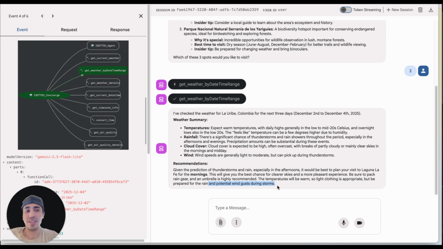And I think this also saved me a lot of time, because if I wanted to go to this place, I would need to research first in blogs for a good place recommended by locals that is not crowded, which is giving me actually 3 different places. Then I need to choose the place. Then I need to research again for the weather for that place. Then once I got the weather for a place, I need to think about, okay, I can use this kind of clothes, but this gives me that in a couple of seconds. So it's actually pretty cool.